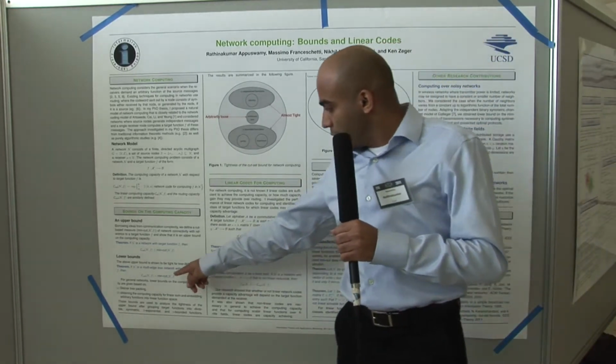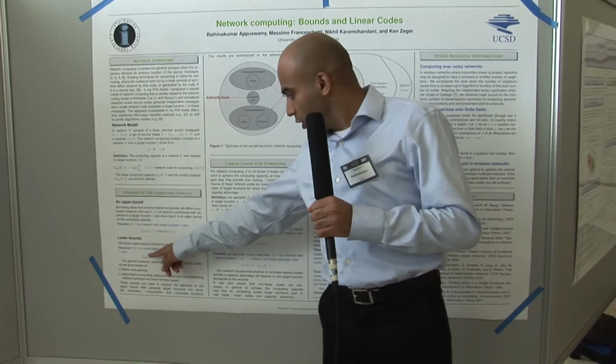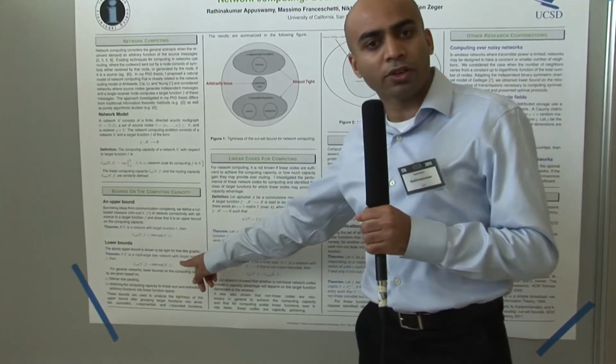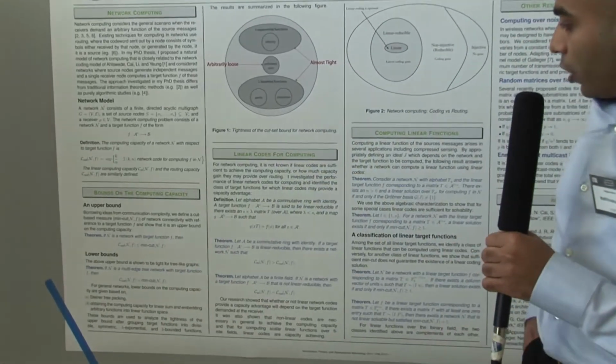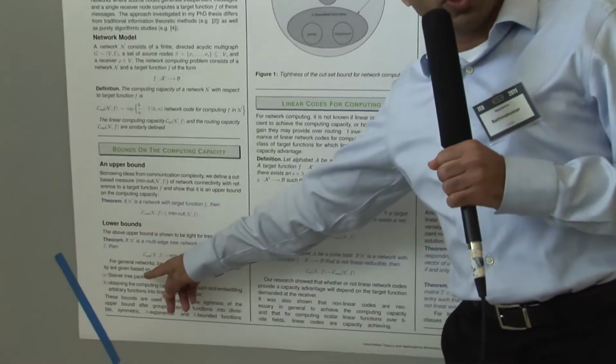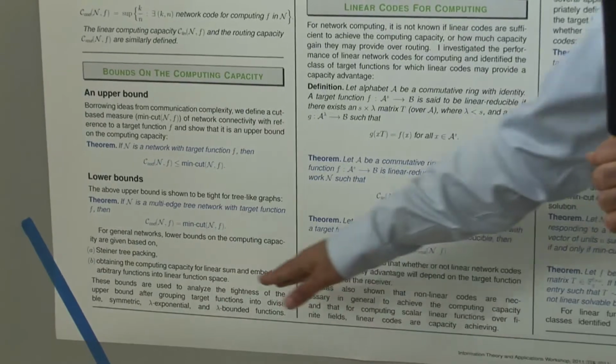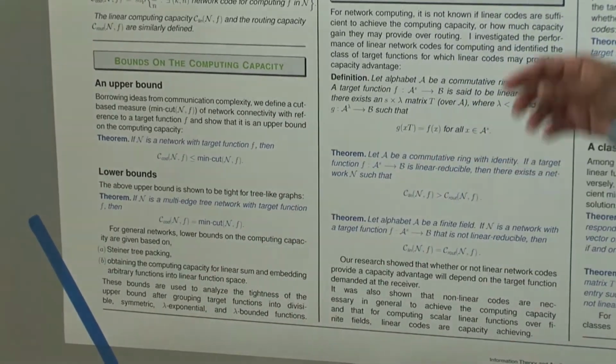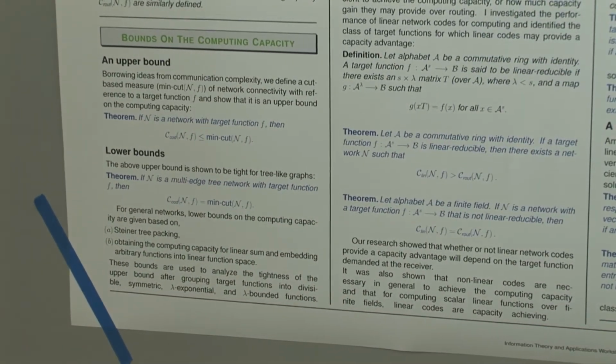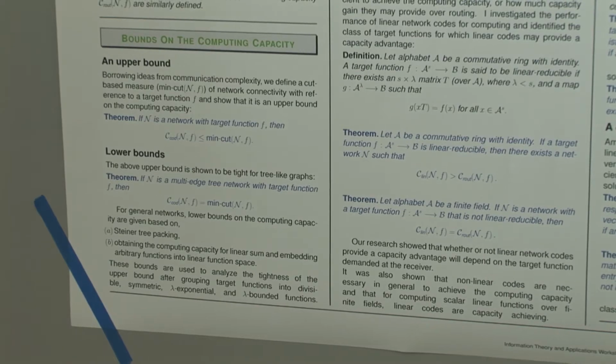And it turns out that the min cut is actually equal to the computing capacity as long as the network has a tree-like graph. And for arbitrary networks, we provide lower bounds based on Steiner tree packing algorithms, as well as by embedding a given function into a linear function space and then using results known for linear functions.